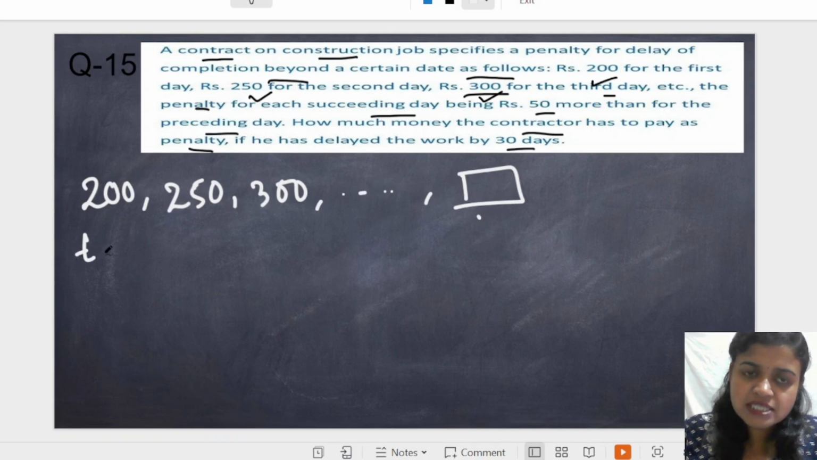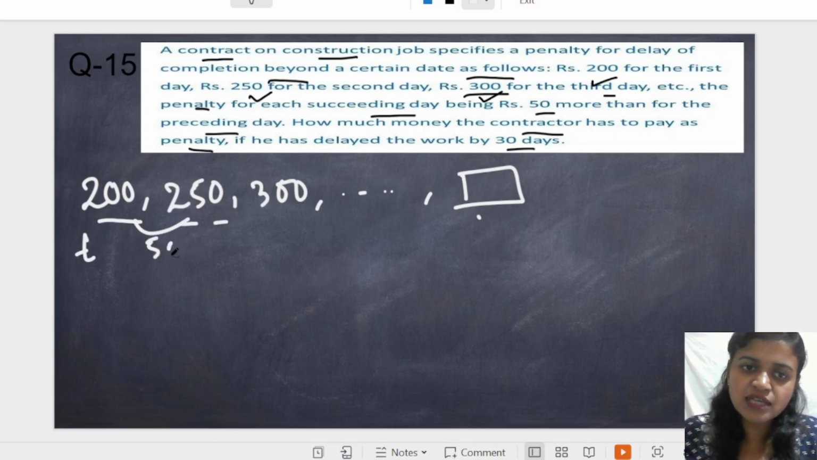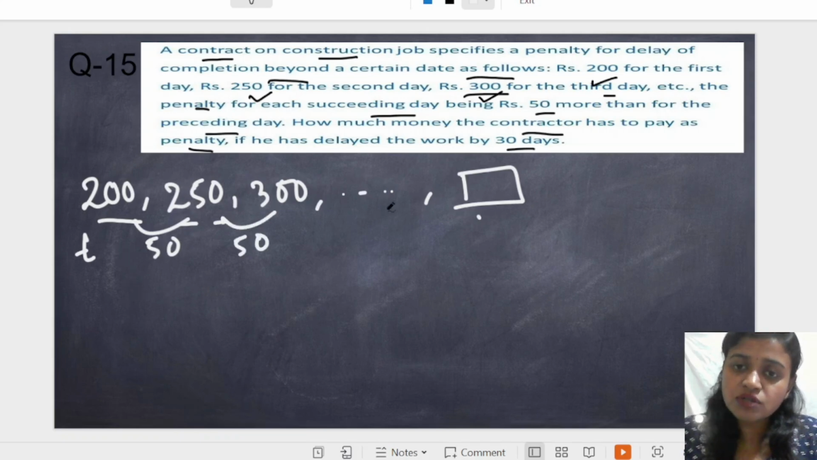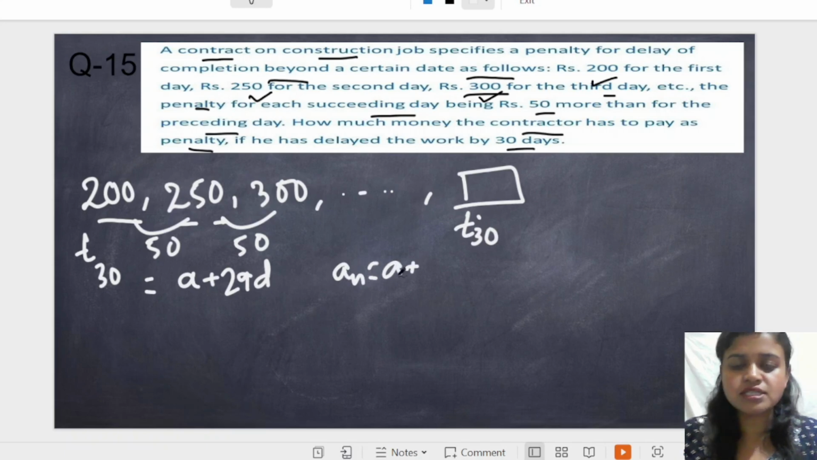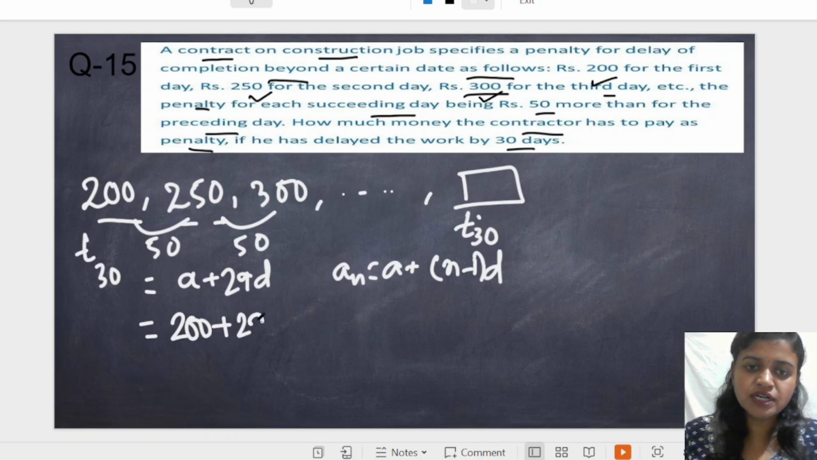So we need the penalty for 30 days. According to AP series, this is obviously an AP series because the gap is 50. The common difference is 50 everywhere. So this is an AP series, and we can find out T30. T30 equals A plus 29D, because Tn equals A plus (n minus 1) into D. The value of n is 30. A, the first term, equals 200, plus 29 into D, here 50. So 200 plus 29 into 50.